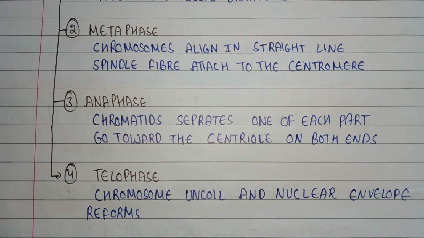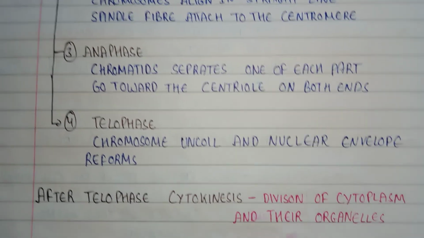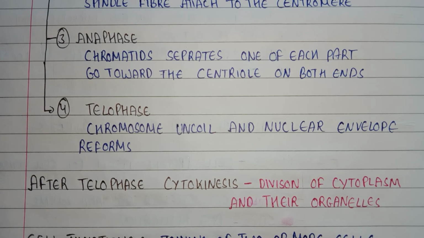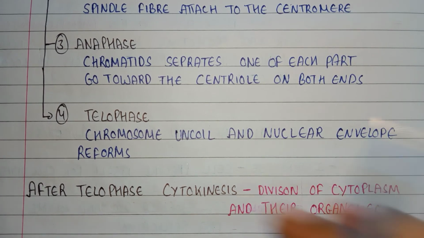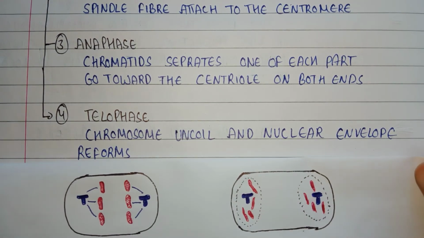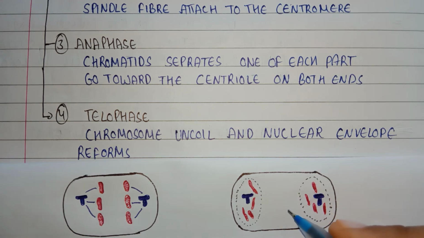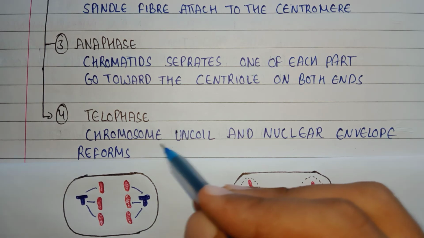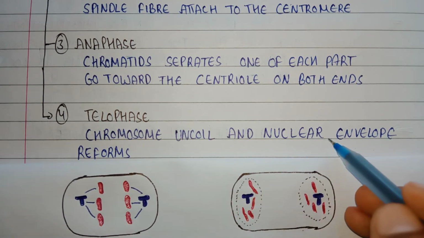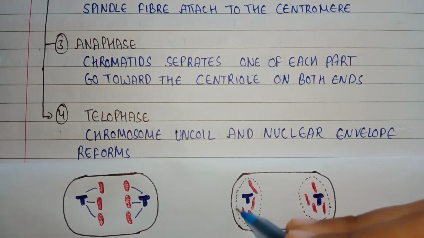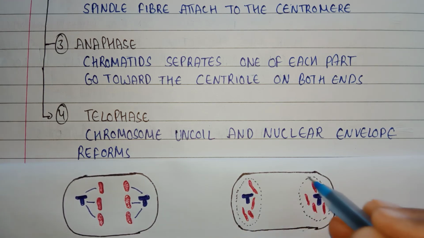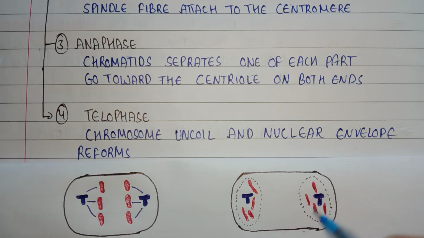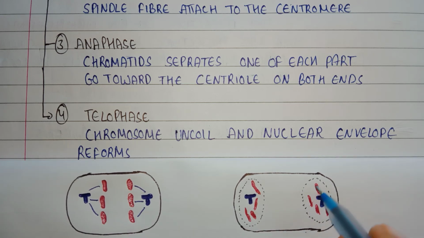The fourth and last phase is telophase. What happens in telophase is that chromosomes uncoil and the nuclear envelope reforms. As you can see on the diagram, this is the telophase diagram. The chromatids that moved towards the ends now become uncoiled and the nuclear envelope reforms. The nuclear envelope starts reforming on each end of the cell, and this results in two nuclei in one cell.